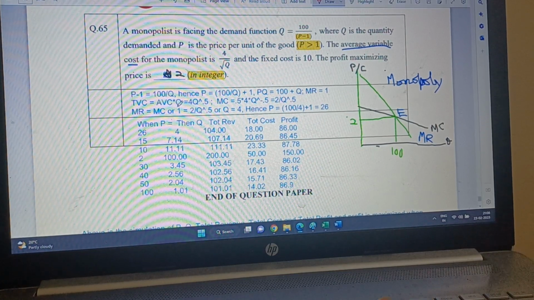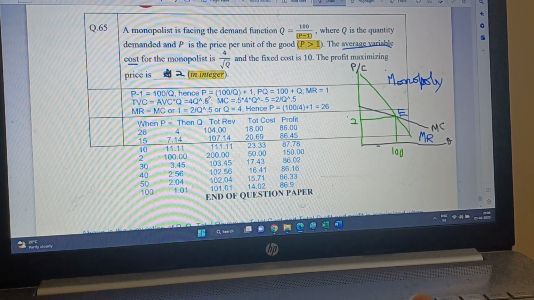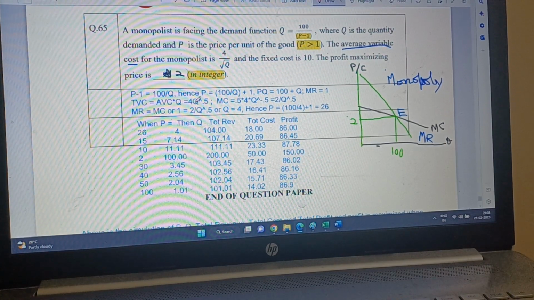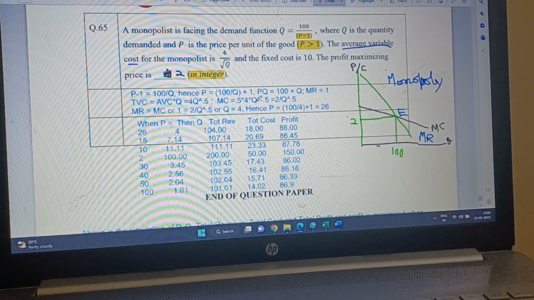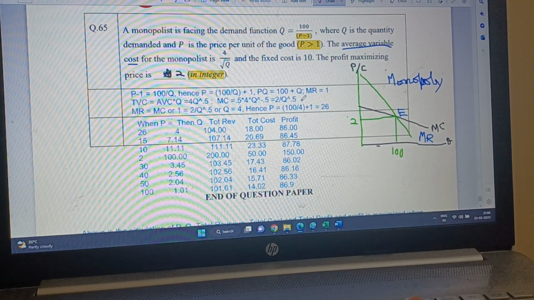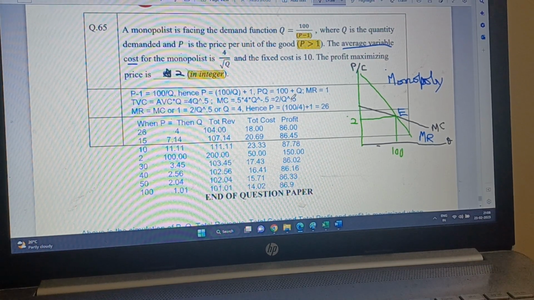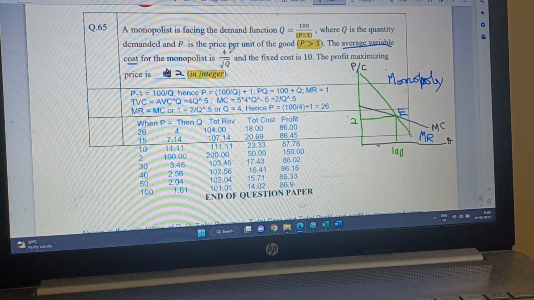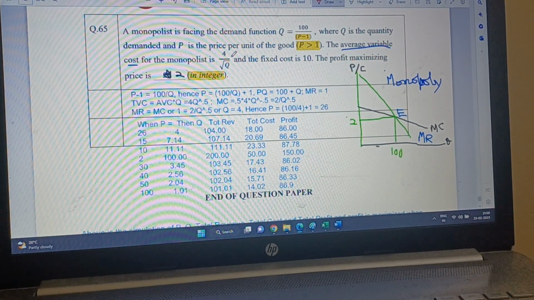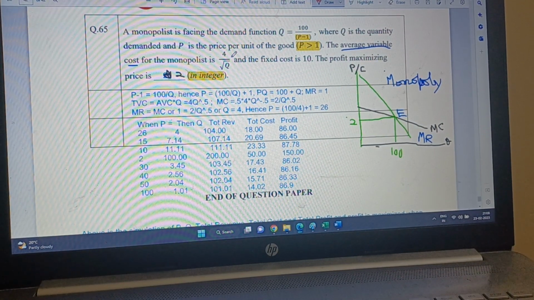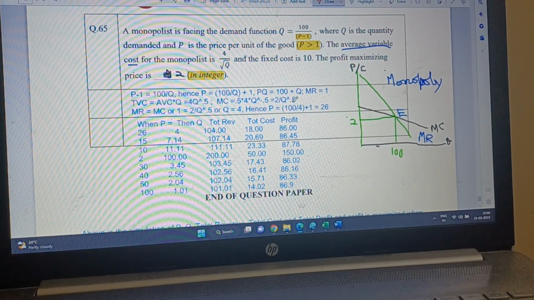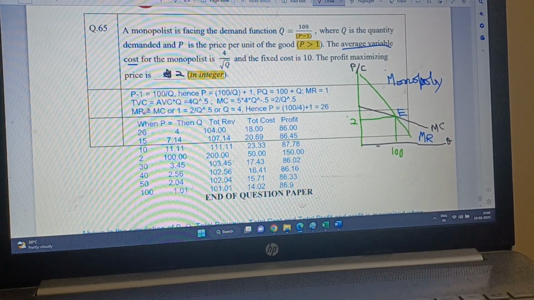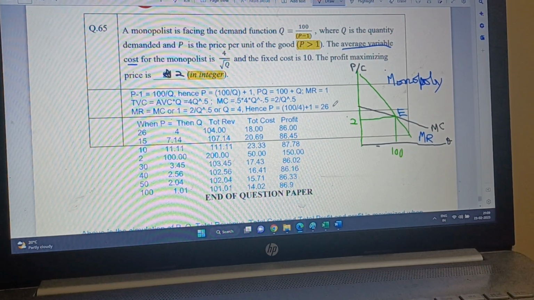Then total variable cost is average variable cost times Q, so I multiplied it by Q. This becomes 4 times root Q. So marginal cost is the derivative of that, and that becomes 2 by root Q. So marginal cost is 2 by root Q and average variable cost is 4 by root Q. It is declining. So I equated marginal revenue and marginal cost, and P came out to be 26.